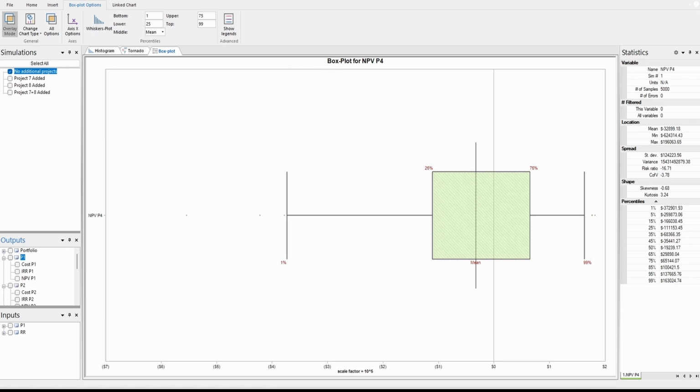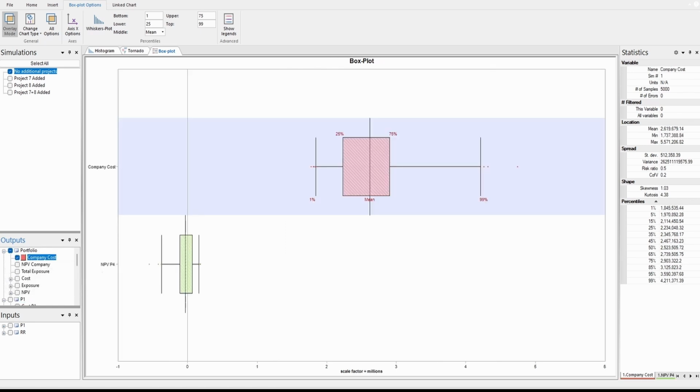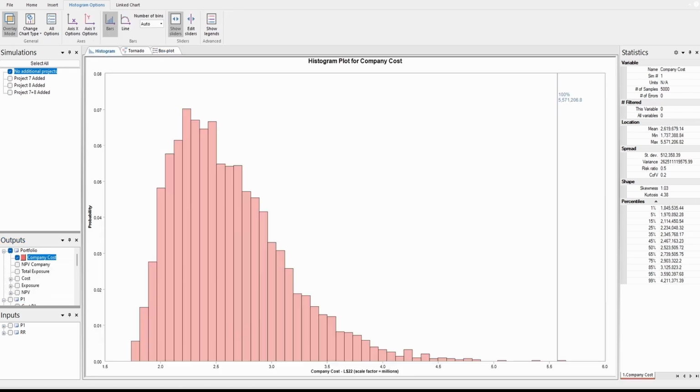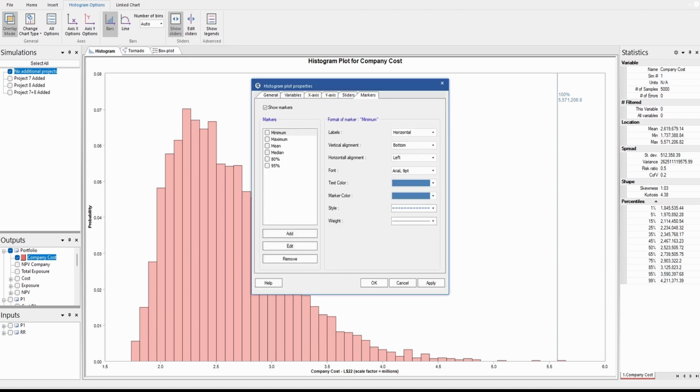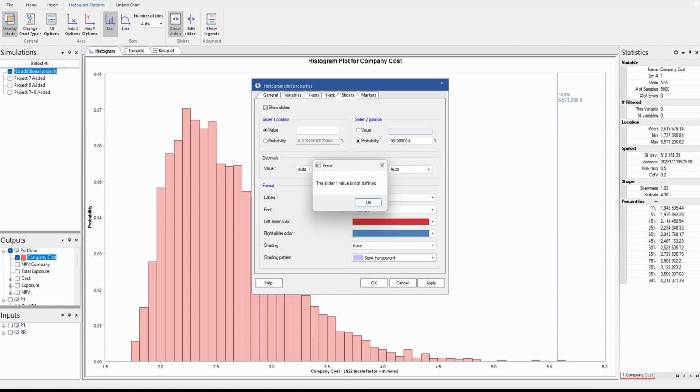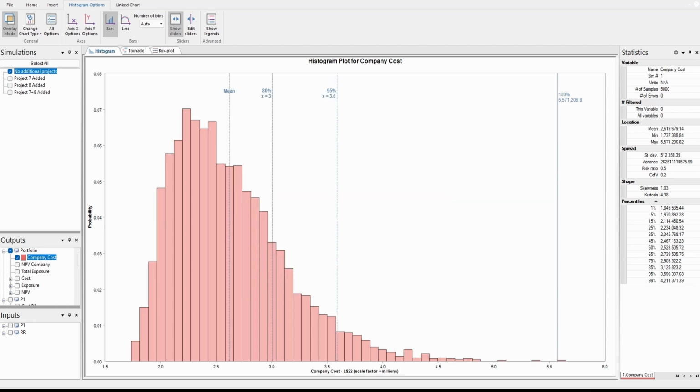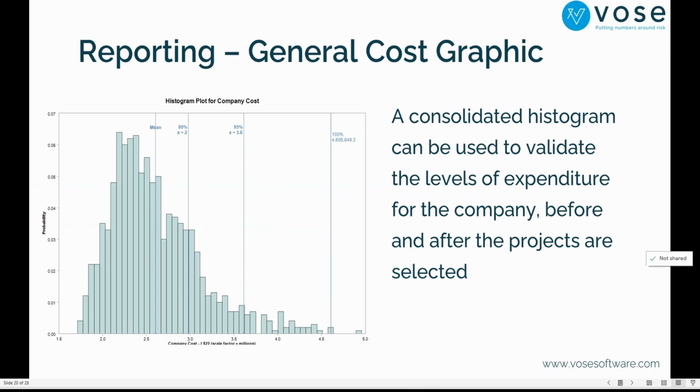You see? So when the portfolio went to company cost, which is this, I go for histogram, which is the same one. And I can add some sliders here. So for example, I can say I want P80, P95, and the mean. And then you can calculate, for example, here, take a look. You see, you can calculate the mean, P80, P95. So you can create the same graphic I was creating before, right? Which is what I was showing here.